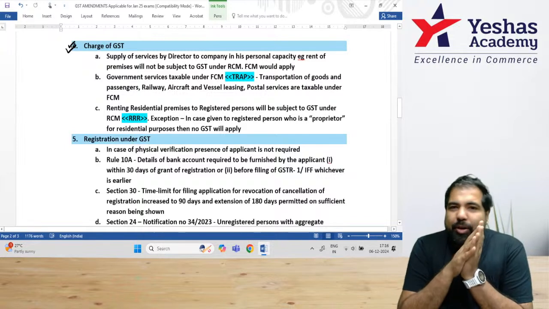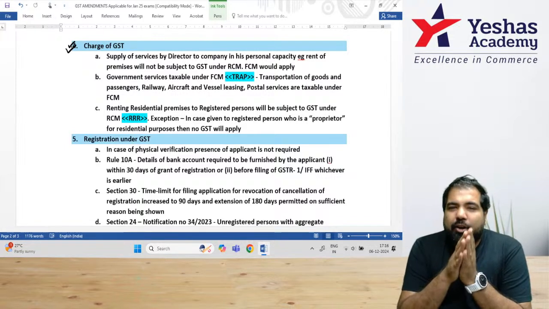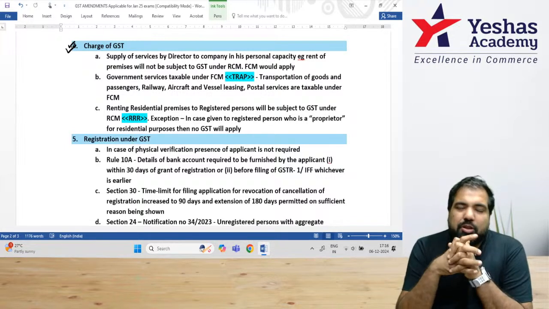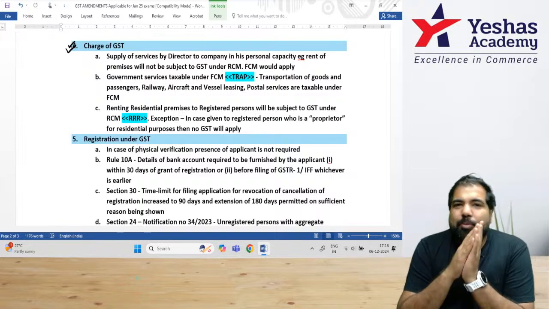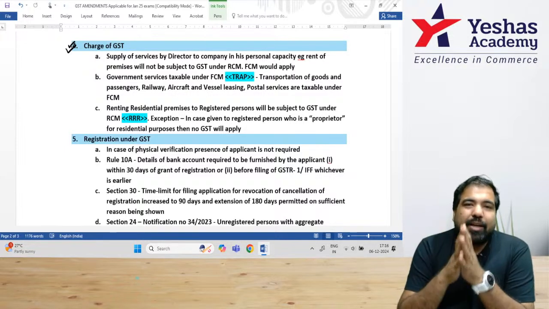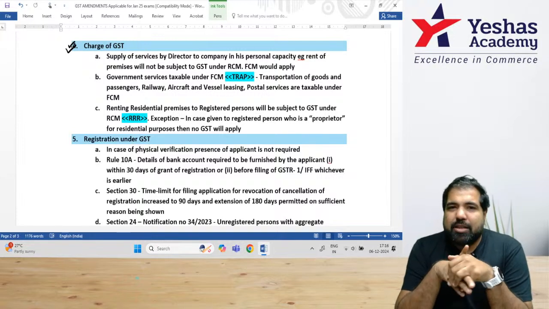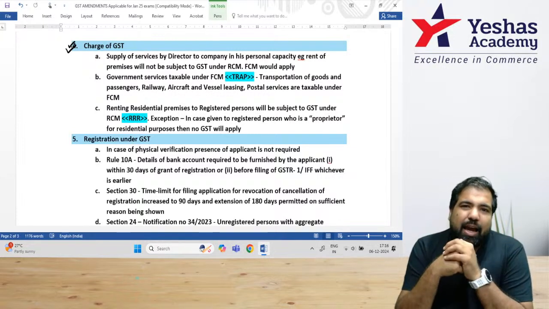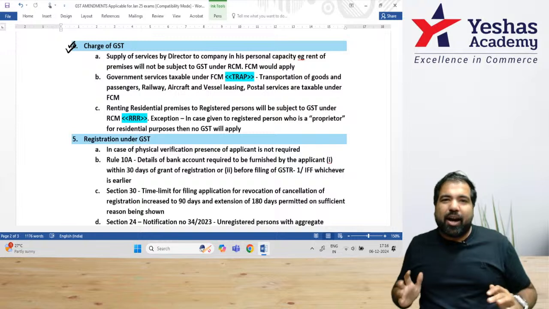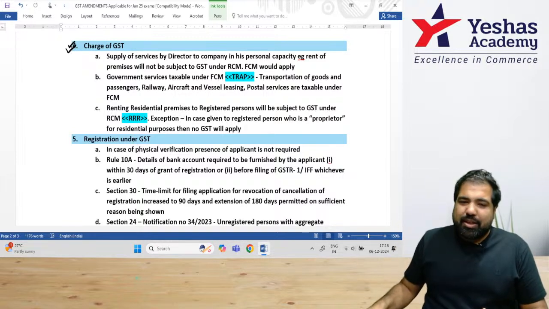Guys, you go to McDonald's, you order a burger, 100 rupees plus GST. They charge you the GST, you're the customer, you bear the burden, you pay them and they pay it ahead. That was called forward charge mechanism. Next, there is a reverse charge mechanism whereby they will not charge you GST and you, the recipient, pay it. R for recipient, R for RCM. You will pay the GST under RCM.